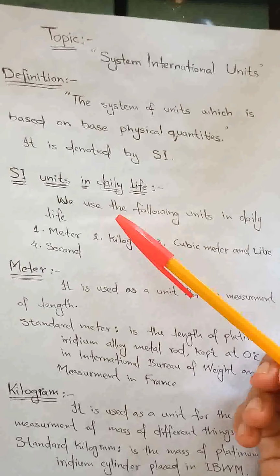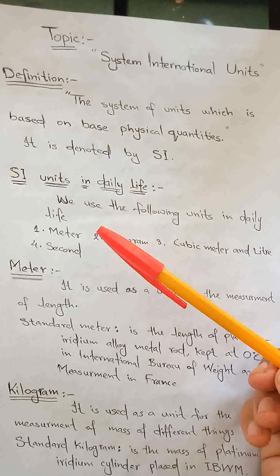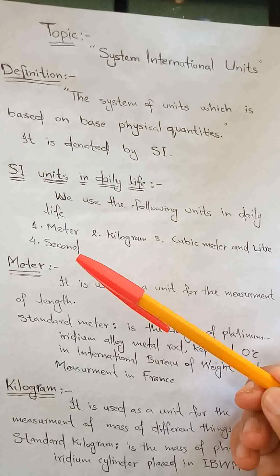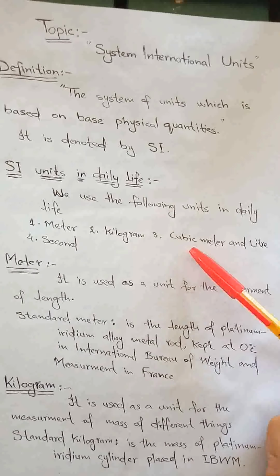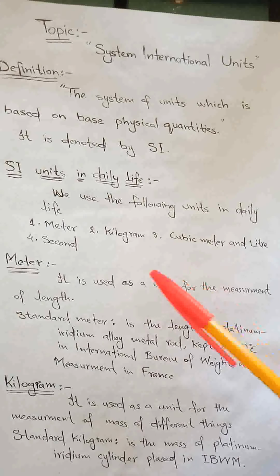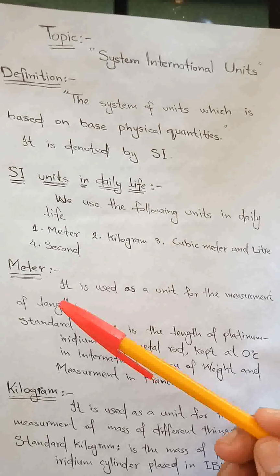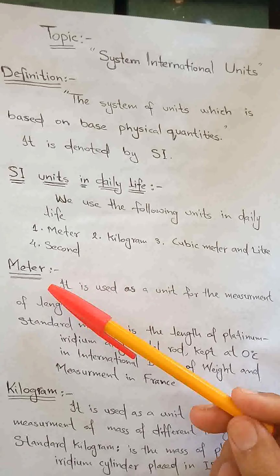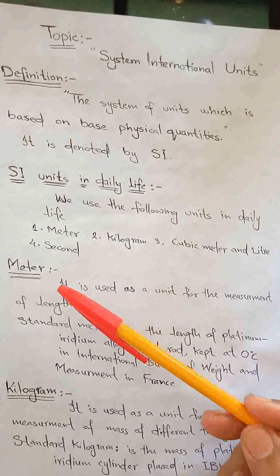Now, dear cadet, we use this international system of unit in our daily life. For example, the units which we use in our daily life are meter, kilogram, cubic meter and liter, and one by one we will explain these units. For example, meter is actually a unit which is used to measure length. And what is actually a meter?